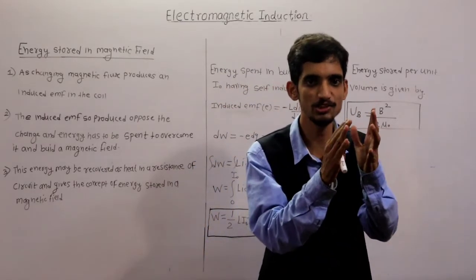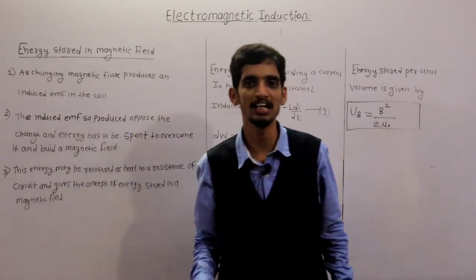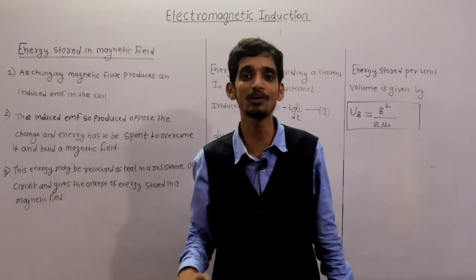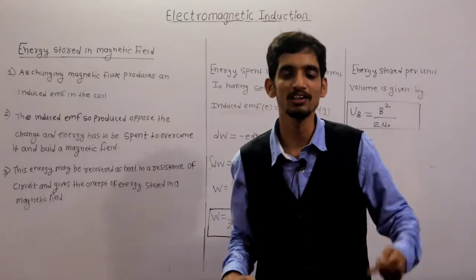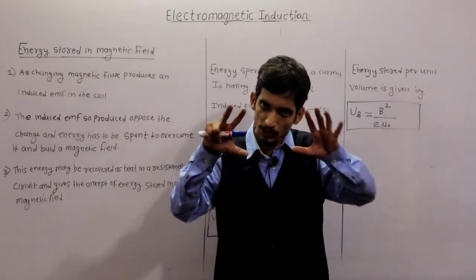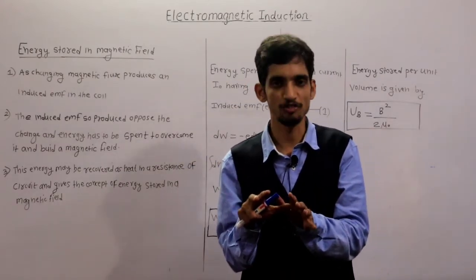If something has vanished, then that vanished thing appears in this position. It means that energy is stored in the magnetic field. Clear? So this is the basic concept of energy stored in the magnetic field.